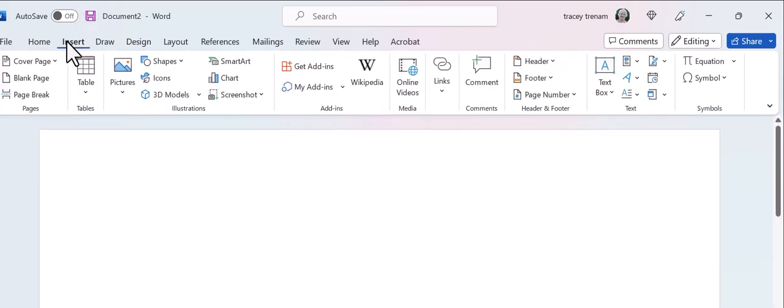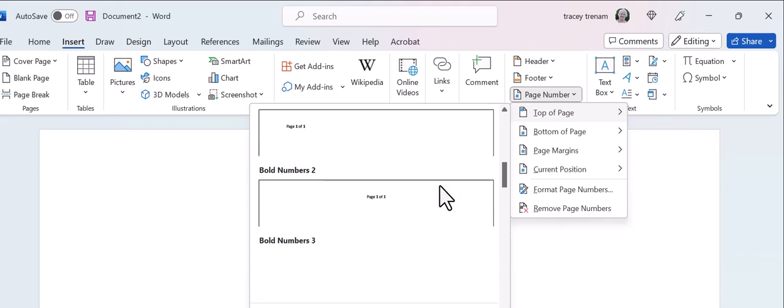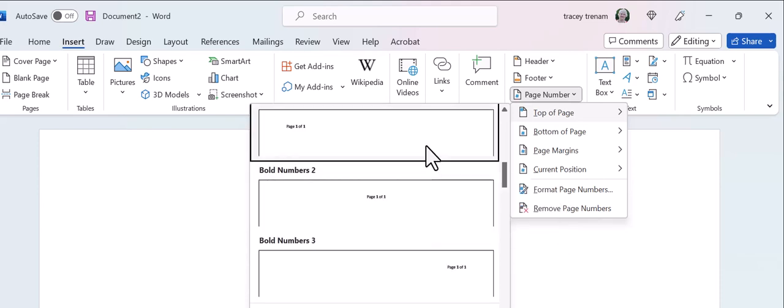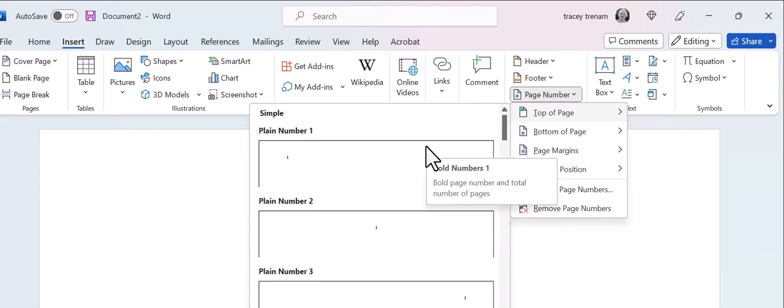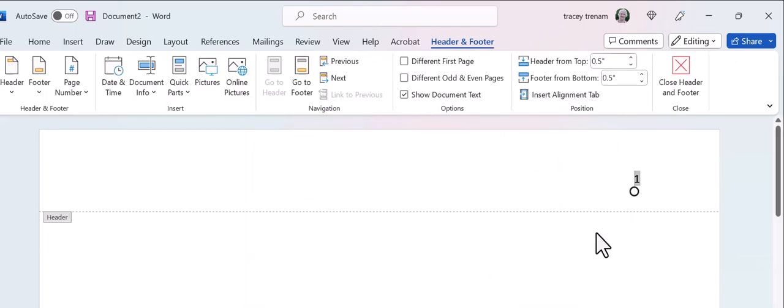You go to Insert, you go to Page Number, you go to Top of Page, and you want this one, which has, scroll down too far, the right hand. Okay, so now we've got page 1. You don't want page 1, remember, you want page 0. So how do we do that?